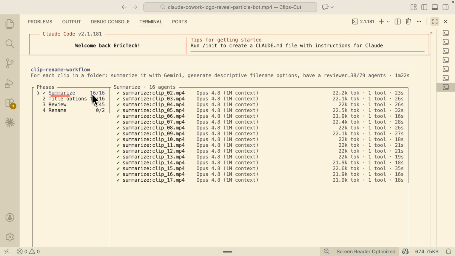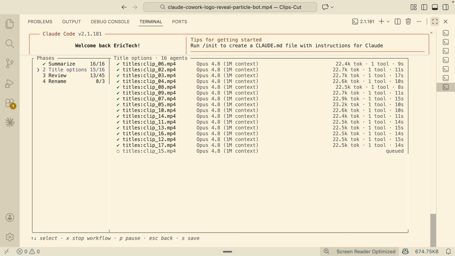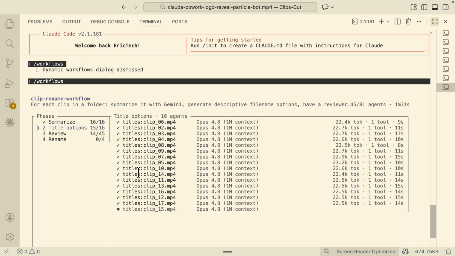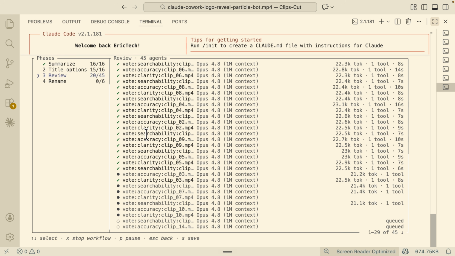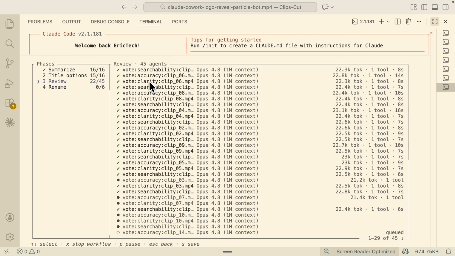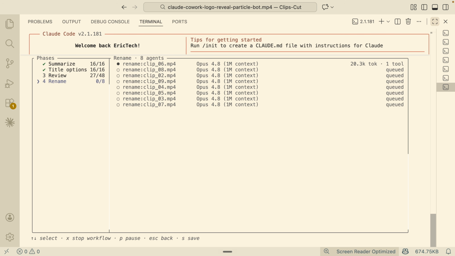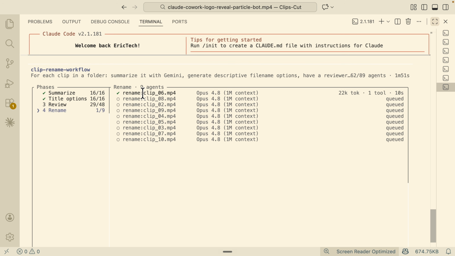The first phase is summary, which is basically passing each clip to Gemini to summarize it. So you can see that everything is complete. Then it's going to move down to stage 2, which is generating titles for each clip based on the summaries that Gemini gives. Once that's done, we also have a reviewer that is going to review each and every single clip, based on the summary and the title options that it generates, and eventually it is going to rename those files. So far you can see these are the files that are about to be renamed, and the ones that are checked here have been successfully renamed.